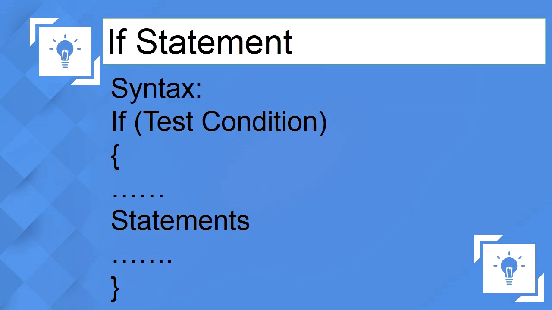Now let us discuss the if statement. The simplest control structure is the if statement. It checks only the true condition of the program and comes to an end. Let's understand the if statement with a syntax. Here in this syntax, you can see in this test condition, there will be only one block. If the condition is true, then the instruction specified within the if block is executed. If the condition evaluates to false, there will be no output for the if block and the control will be transferred after the if block.